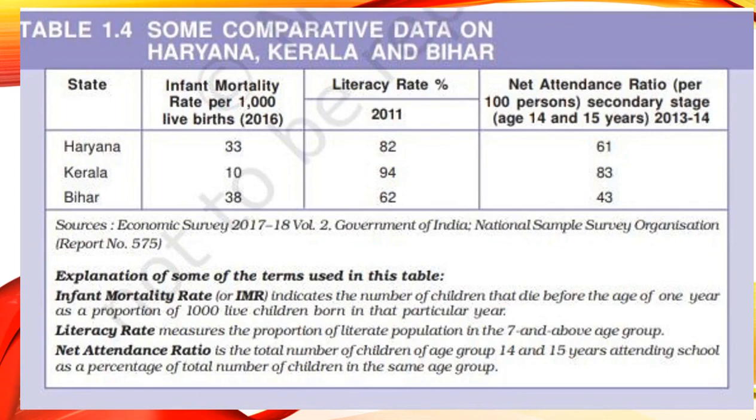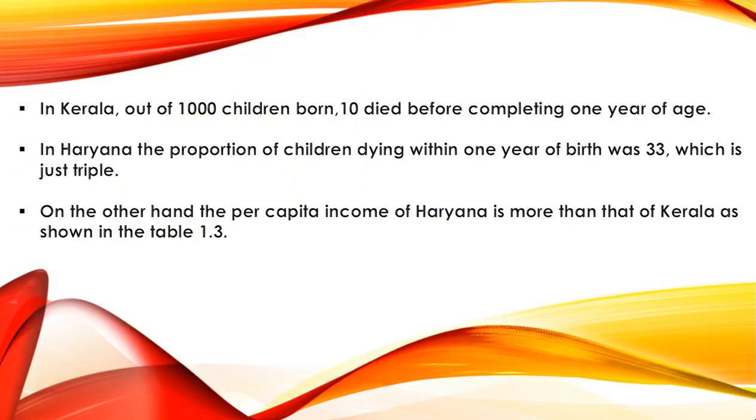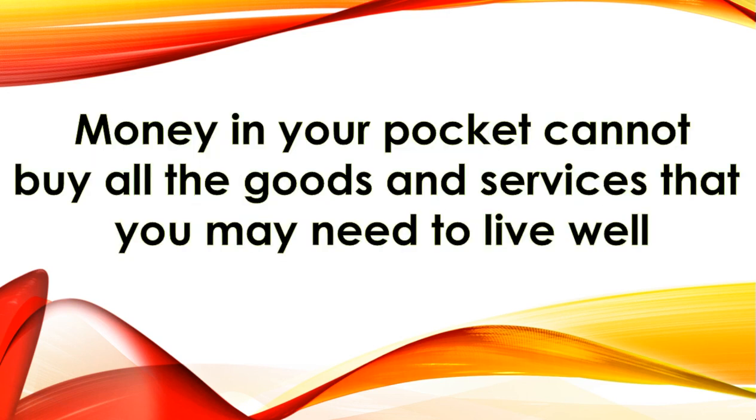According to this table, in Kerala, out of 1,000 children born, 10 died before completing 1 year of age. Whereas in Haryana, the proportion of children dying within 1 year of birth was 33, which is just triple. On the other hand, if we talk about table 1.3, then according to that, the per capita income of Haryana is more than that of Kerala. So students, from both these tables, we can conclude that money in your pocket cannot buy all the goods and services that you may need to live well.